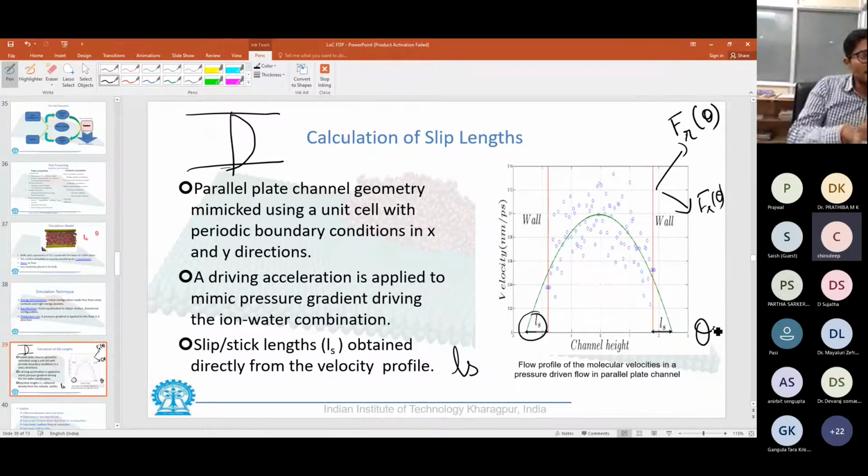So this is the first case study, of a pressure-driven flow, and this is the tool of molecular dynamic simulation which is used. At this point, we would stop and allow you to ask any questions if you have, and then we would move on to the next two case studies.